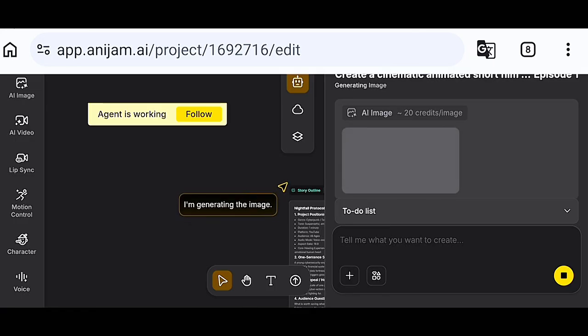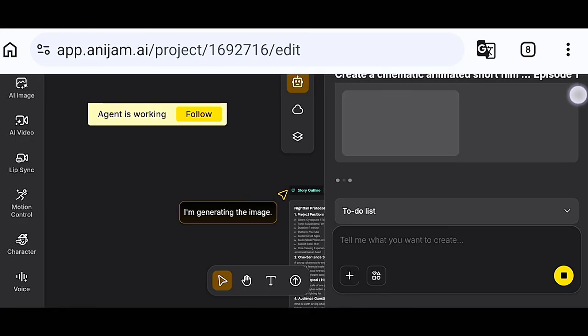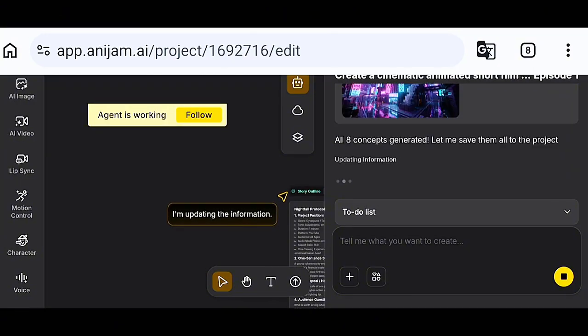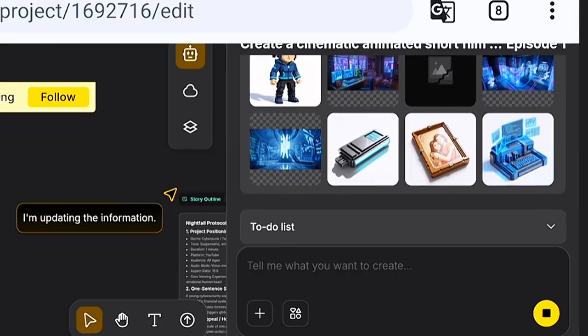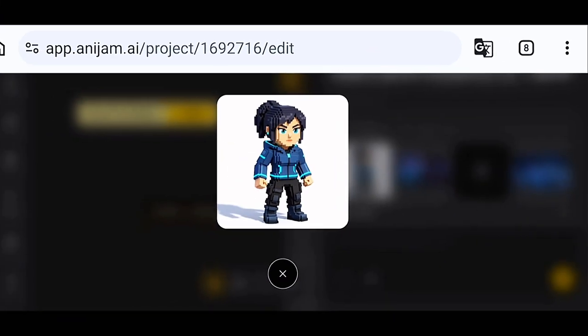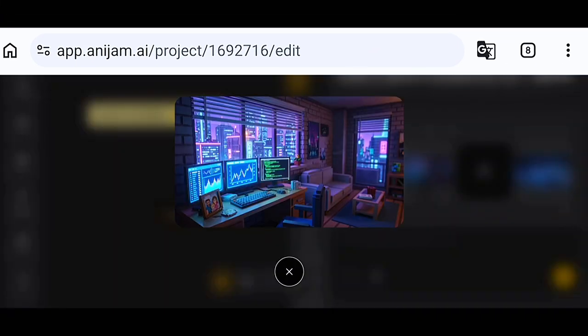So everything is just very easy to use, and in a matter of minutes, you will have a full complete video. Okay. Now all 8 concept images are generated. Now take a look at the beauty and the quality of these pictures. Look at the quality of these pictures. Now this is our main character. You can actually preview everything one after the other.